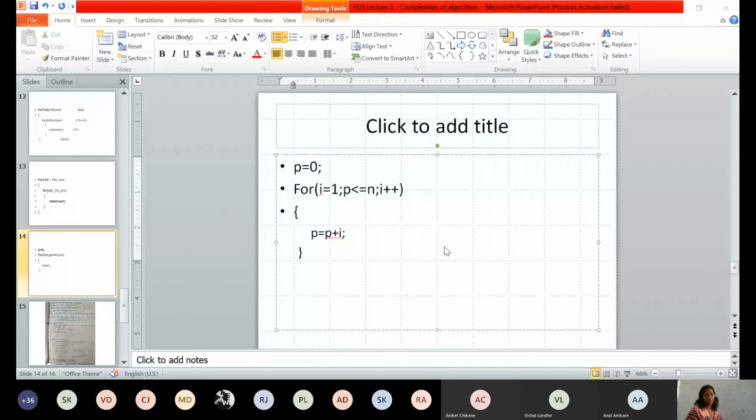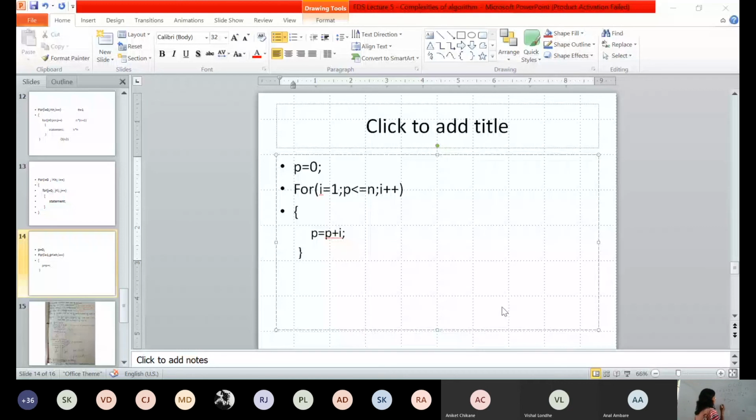When p is less than or equal to n, your for loop continues. But when the value of p becomes greater than n, your for loop stops. So you need to say that i is going from 1 to k.